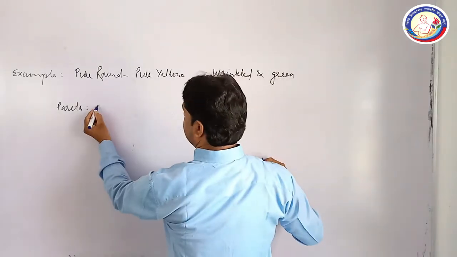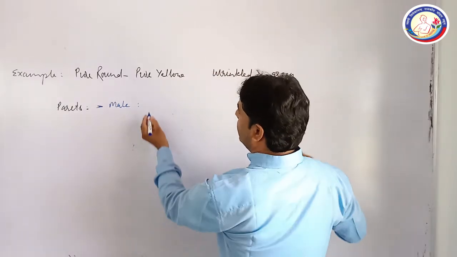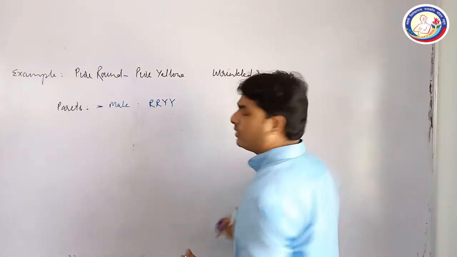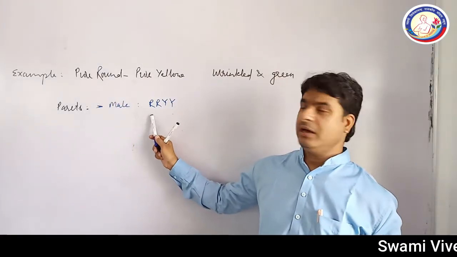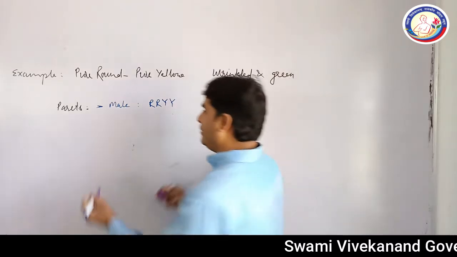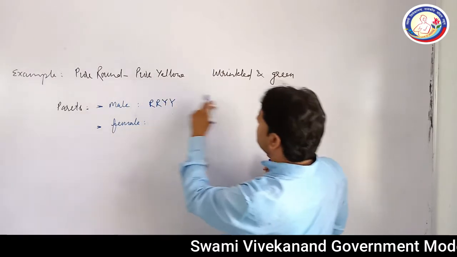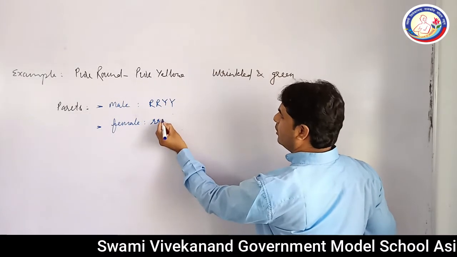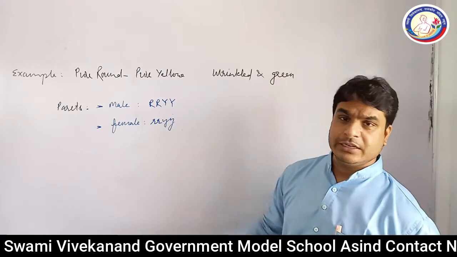The first parent is the male parent, and the male parent will be capital R, capital R, capital Y, capital Y, because it is pure round, capital R, and this is pure yellow, capital Y, capital Y. On the other hand, the second parent will be female, that is wrinkled, meaning small r, and green, meaning small y, small y. So first of all, we have selected the parents here.